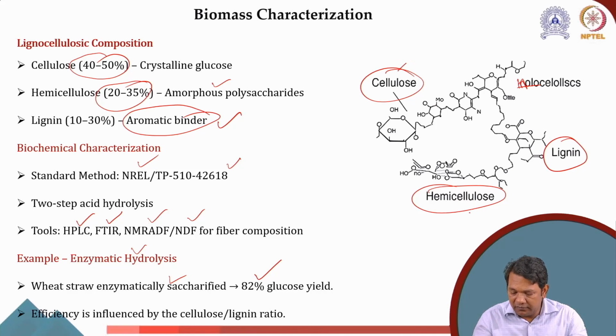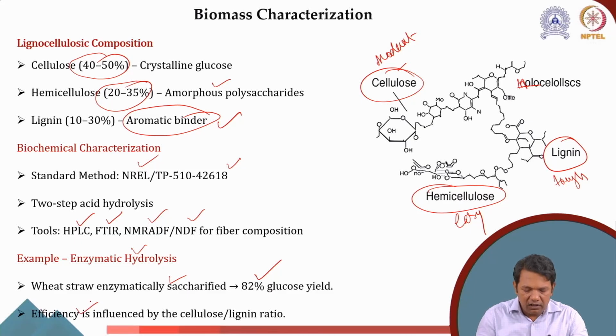Like I said, this is easy to degrade, this is moderate, this is tough. So depending on which component is more, the gasification behavior will change because their degradation temperatures are different. Therefore, the efficiency of gasification is influenced by the cellulose to lignin ratio.